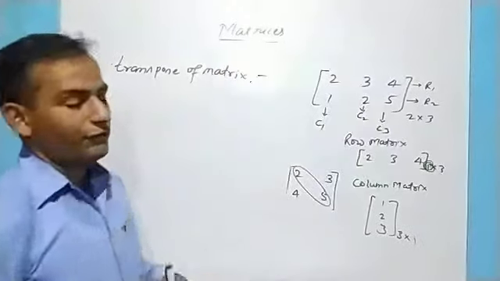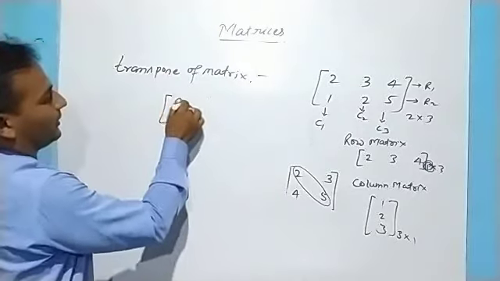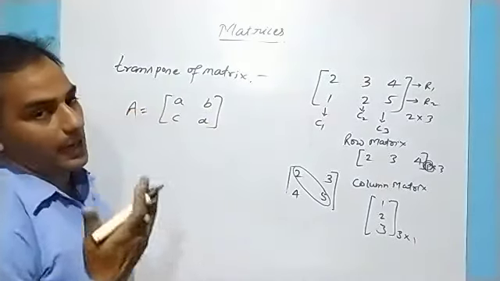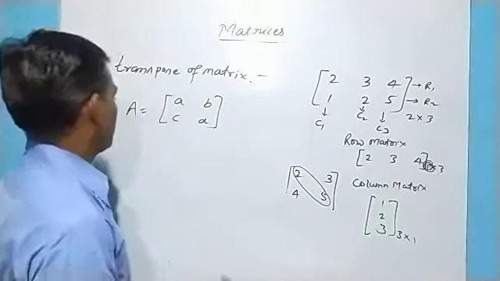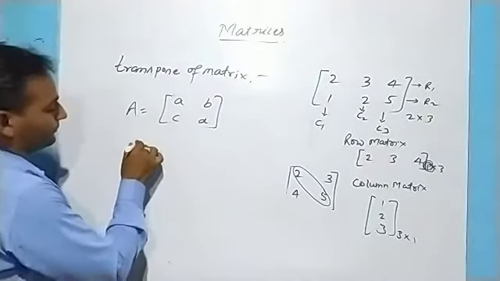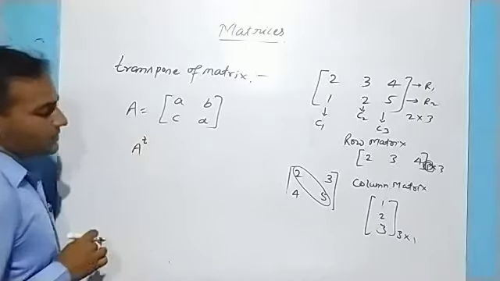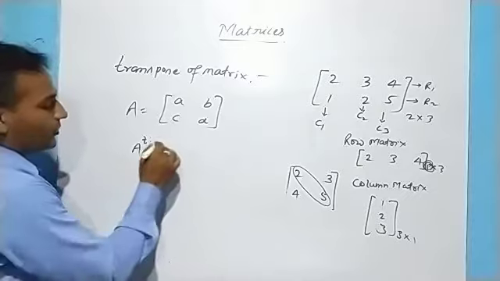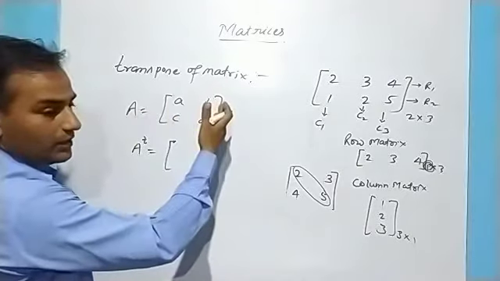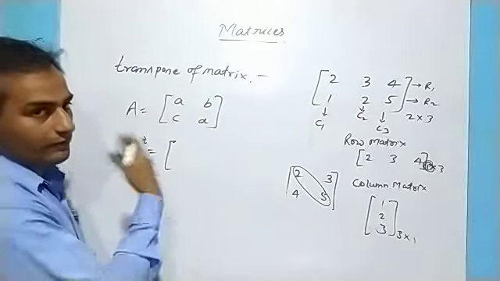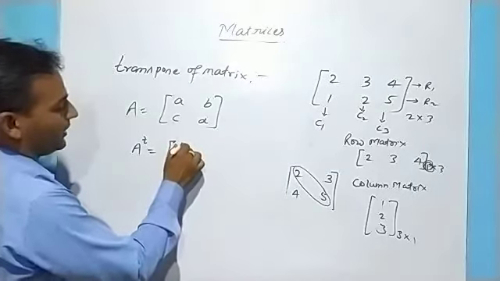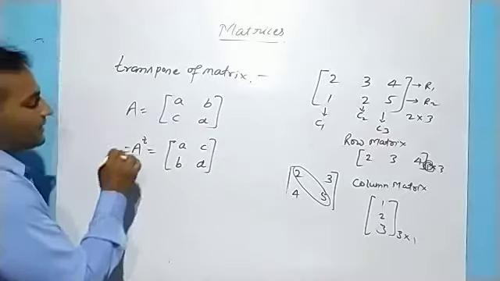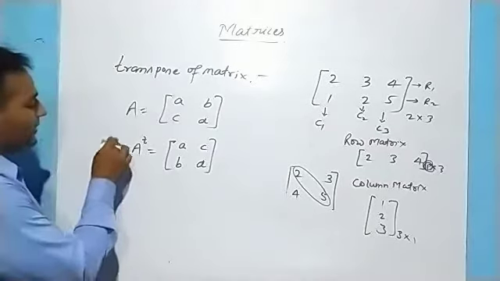Transpose of the matrix. Matrices are represented by capital letters of the alphabet, like A, B, C, D. If this is A, then the transpose of A is written with a small t. Transpose of A means rows will be interchanged to columns and columns will be interchanged to rows. Transpose of a matrix is also written as A dash.